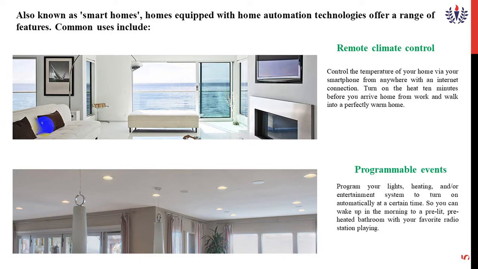You are programming your light, heating, and entertainment system, meaning television and musical systems, to turn on automatically at a certain time. For example, you wake up in the morning to a pre-lit or preheated bathroom with your favorite radio station playing, and in the bed itself you can operate it.